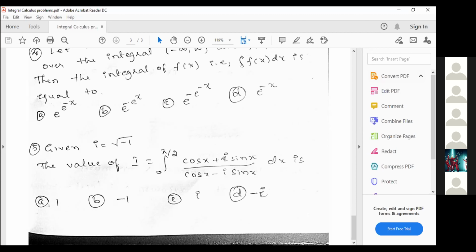Will you be able to solve this one? Fifth one. Given i equals root of minus 1, the value of I equals the integral from 0 to pi by 2 of (cos x plus i sin x) by (cos x minus i sin x) dx. Here i is nothing but iota, and its value is already given as root minus 1. So you just have to find the value of this integral.